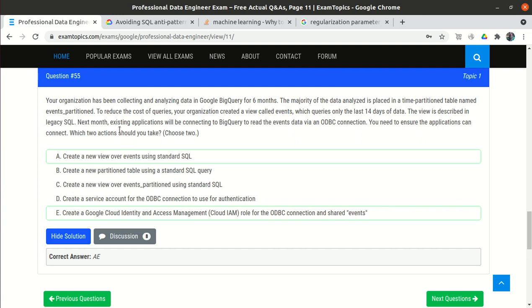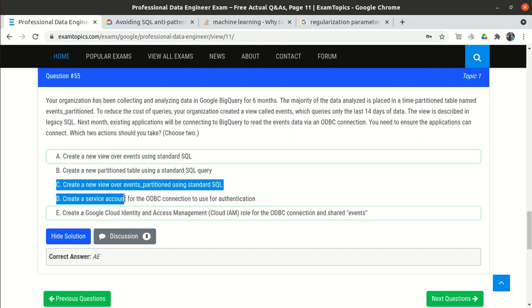Now we need to connect some application. If we need to connect some application, we need the service account. The service account is mentioned in option D. Option D is correct. So we will go with options C and D.